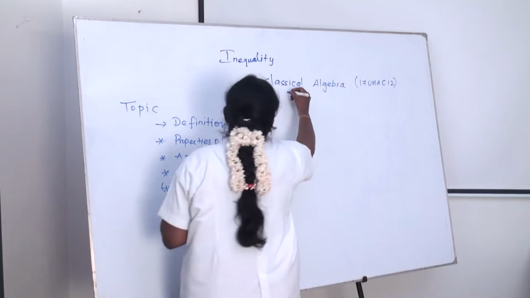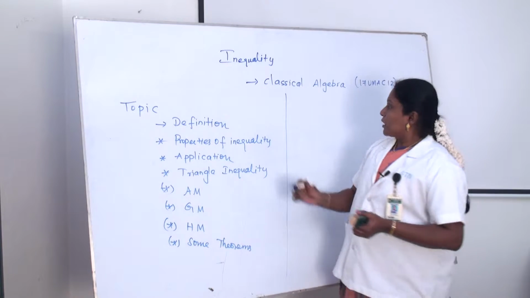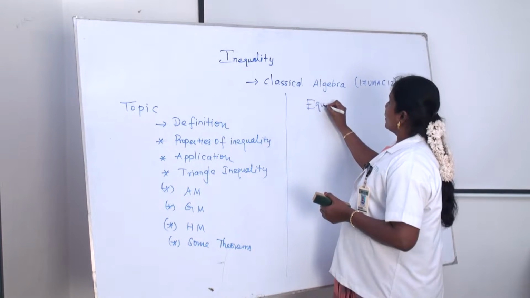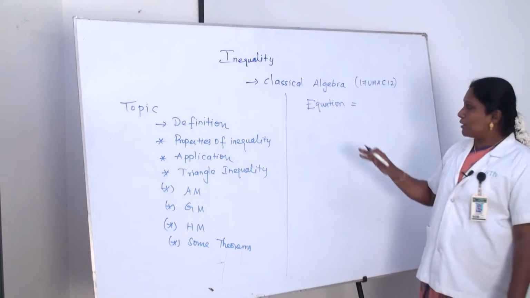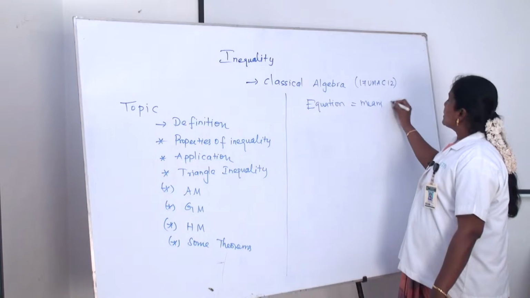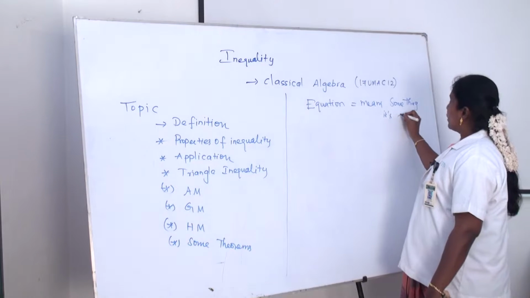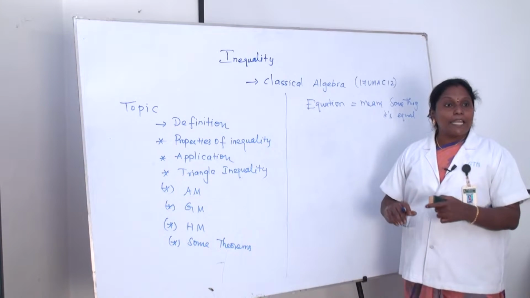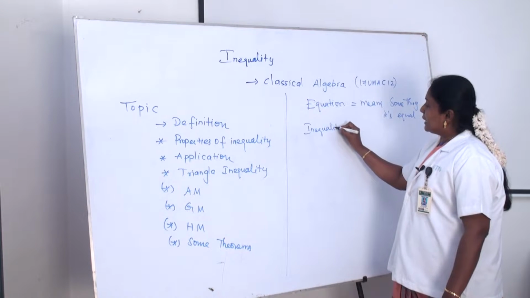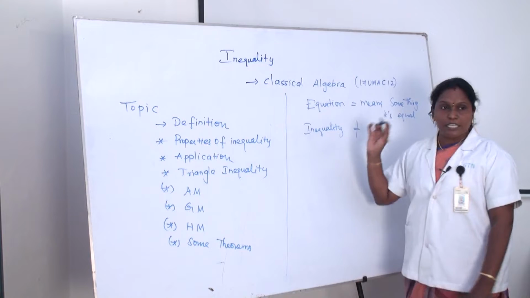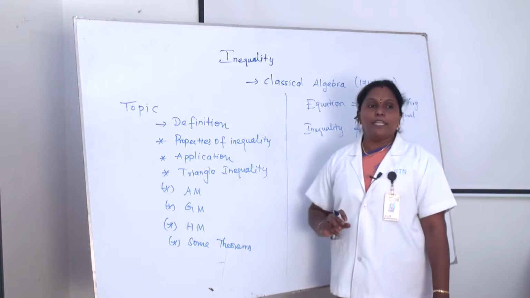Okay, what is inequality? Already we know equation. What is an equation? Equation means something is equal. If it is an inequality, it means it is not equal. This is an inequality. It is not equal.